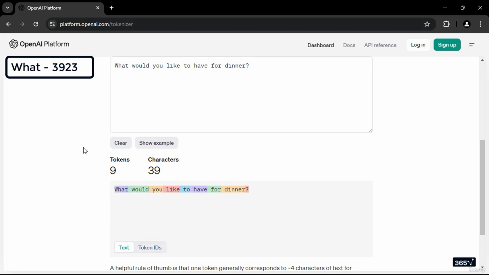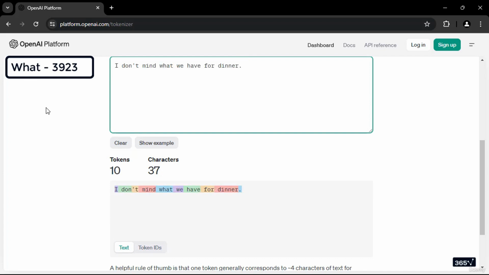All right, let's try another one. I don't mind what we have for dinner.